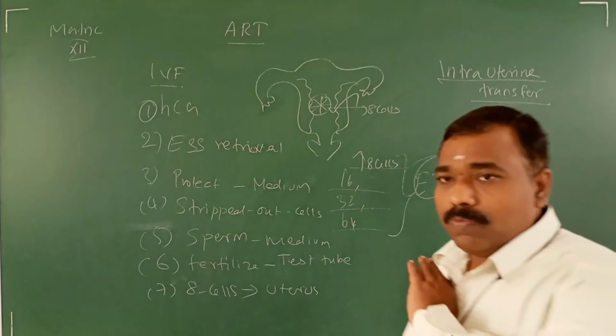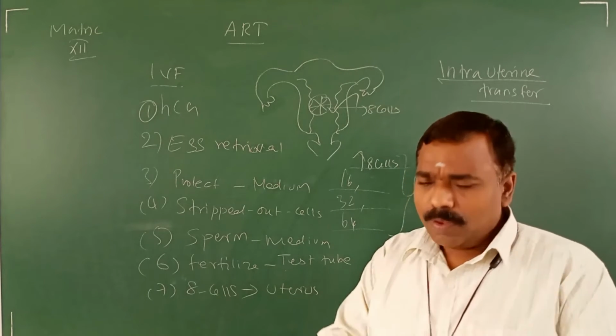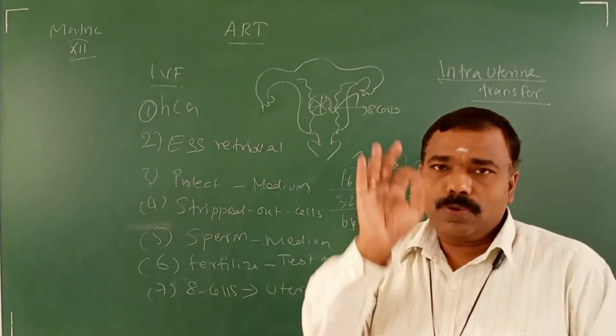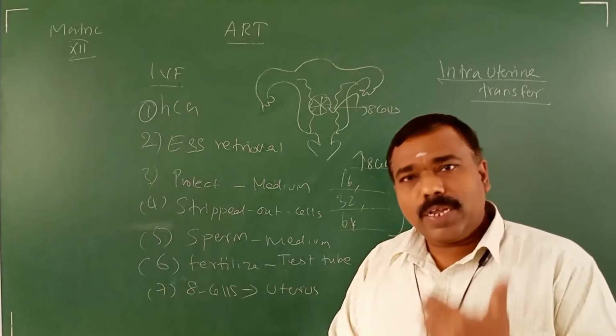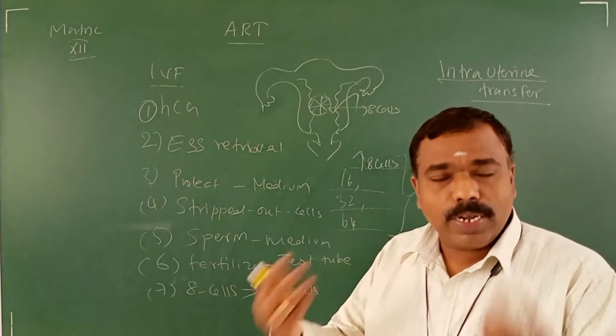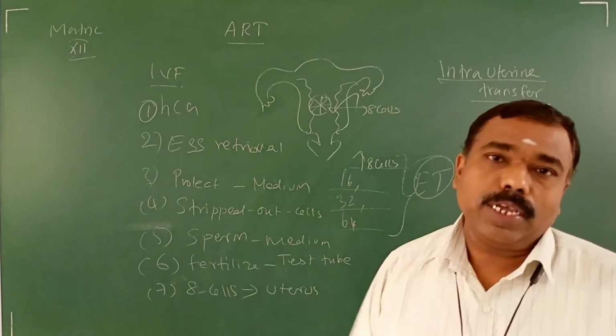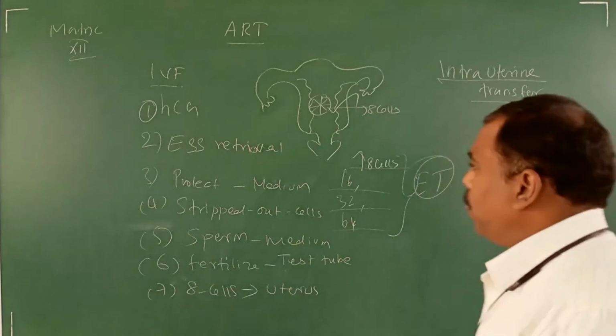We should not do any correction, because you are going to write the board exam. What is there in the book, you have to write, whether it is right or wrong. Even if it is wrong, you have to write it as given, then only it is correct in the final examination.